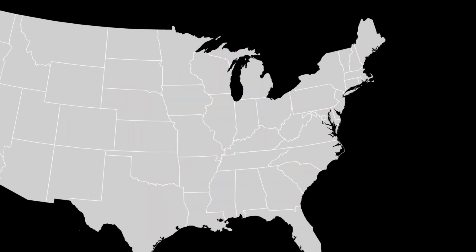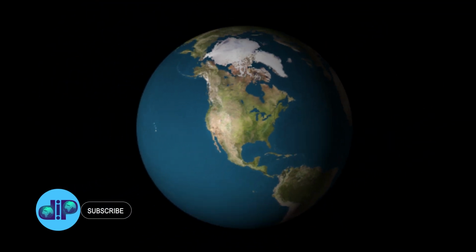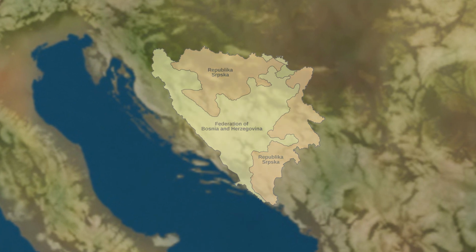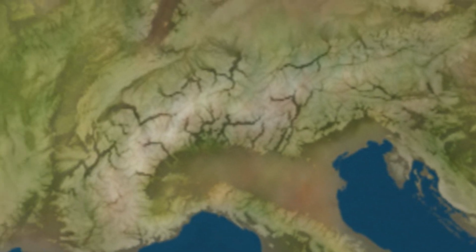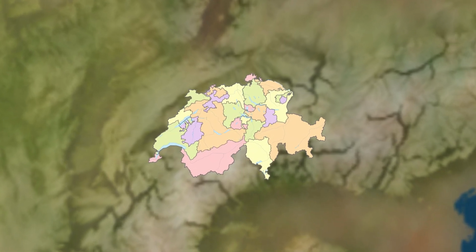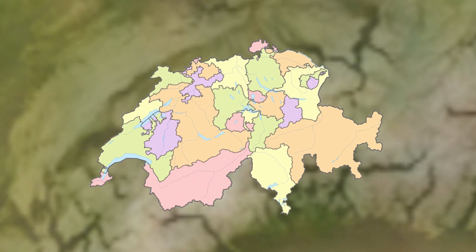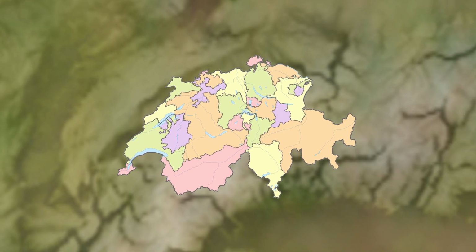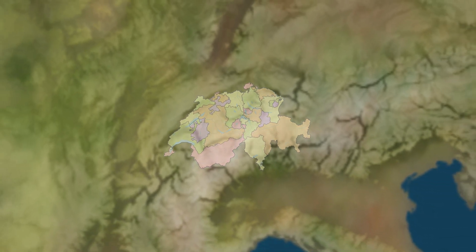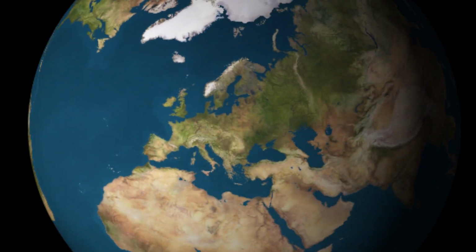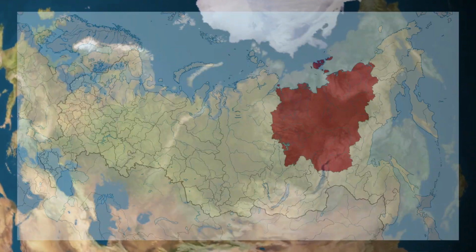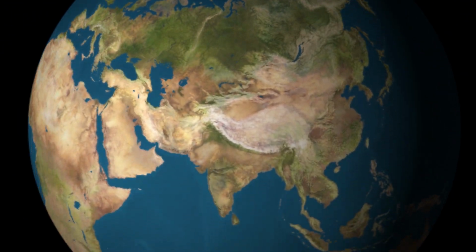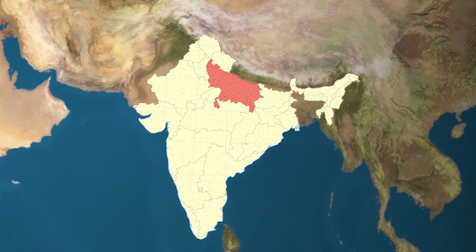The structure and composition of local governments within a federal country can vary significantly. Some countries like Bosnia and Herzegovina have only 2 local governments, while others such as Switzerland comprise 26 local governments known as cantons. It is intriguing to note that these cantons can vary in size, with some having populations of less than 50,000 and areas smaller than 40 square kilometers. On the other hand, countries like Russia have vast regions such as the Republic of Sakha, or Yakutia, with areas exceeding 3 million square kilometers. Or in India, for example, the state of Uttar Pradesh has a population of more than 200 million.